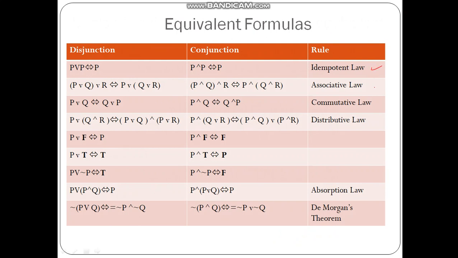So idempotent law, then associative law, then commutative law, then distributive law. Then these are some of the basic concepts, like whenever a false is disjuncted with anything, so anything will be the output. In that way these are the formulas. Then we have absorption law, and then we have De Morgan's theorem. We already discussed this. I will not utilize more time on this.